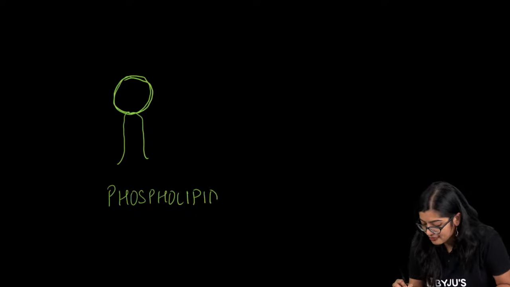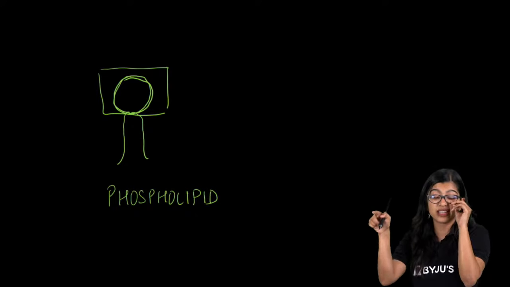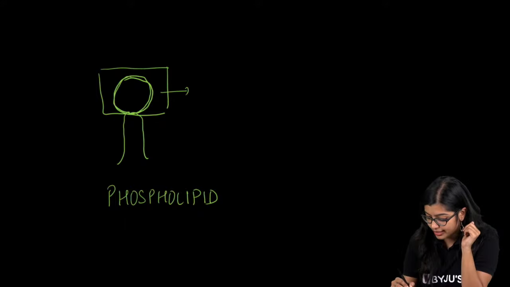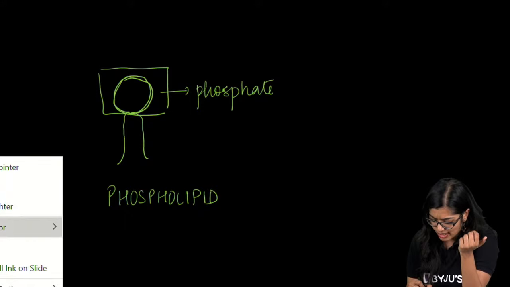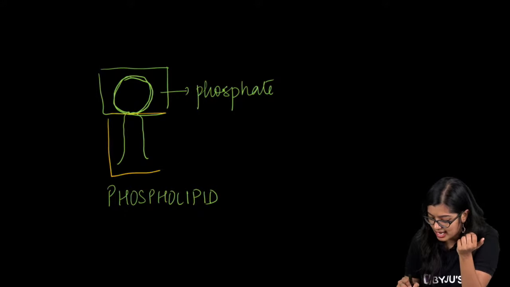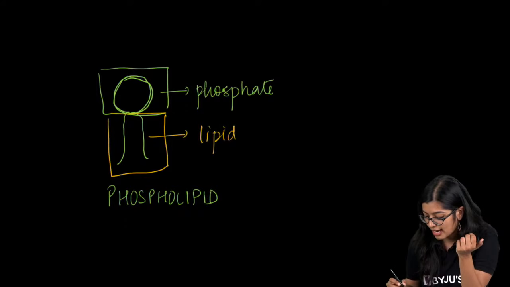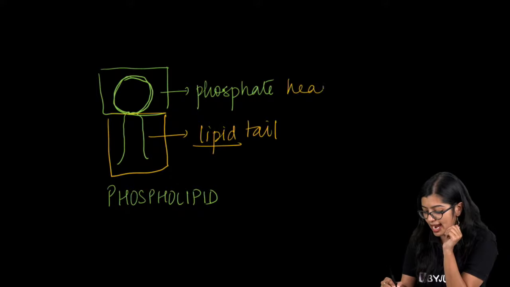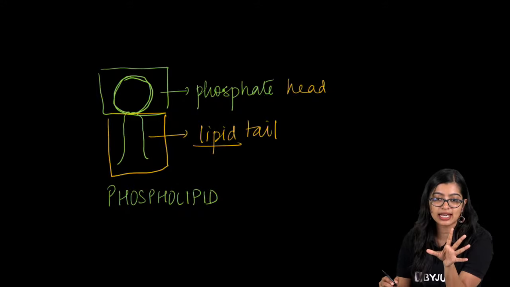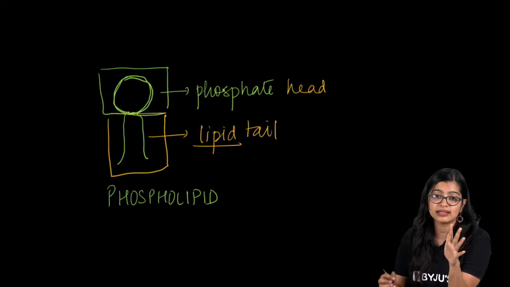phospholipid, okay, which means that this part which I've drawn as a circle is the phosphate group. All right, so this is phosphate, the chemical nature, phosphate. Now at the bottom, you have a tail-like structure which is called the lipid tail, right? So this is the lipid tail. So phosphate head, lipid tail. Are we clear with this so far? Are we clear? Give me a thumbs up in the chat.